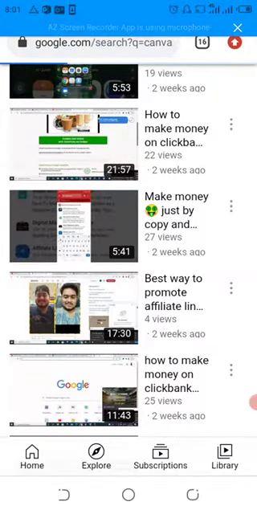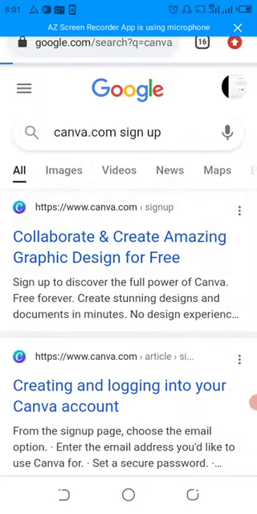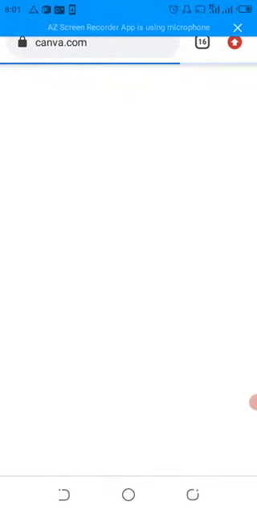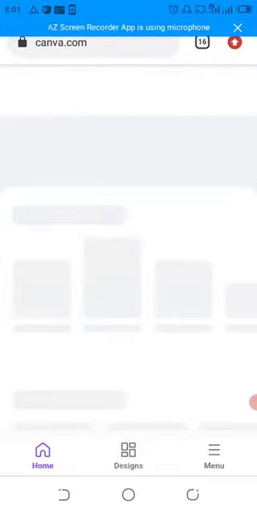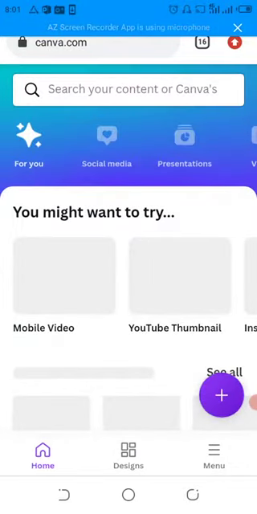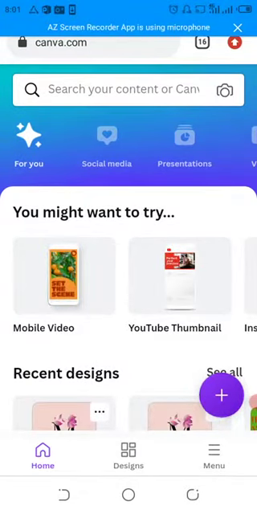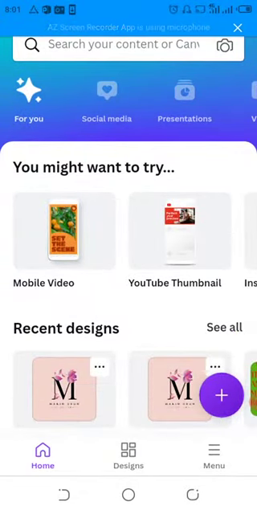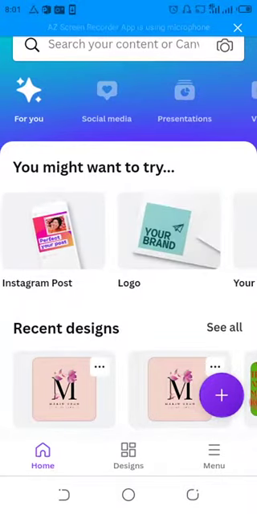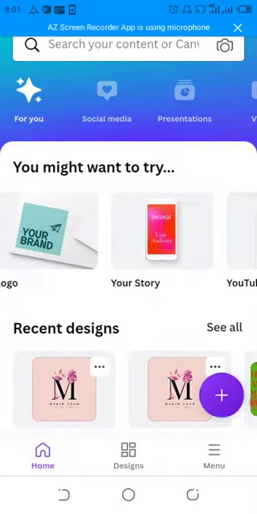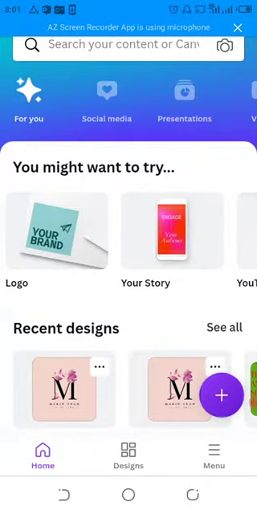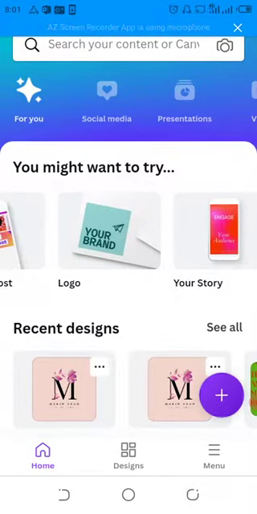What is canva.com? Canva is a graphic design platform that enables you to design anything that relates to logo design, flyers, business cards, and many more. So we'll be utilizing the benefit of this platform to leverage other sites. These are the top categories on this platform. You can see mobile video. You can also create YouTube thumbnails, Instagram posts, logo design, story, and YouTube channel. So we need the logo design.